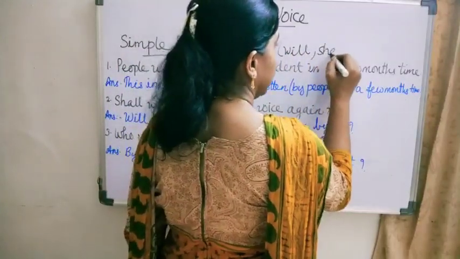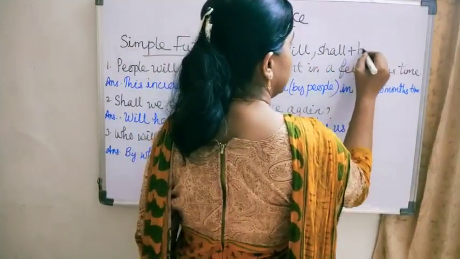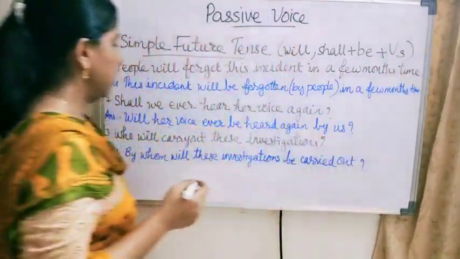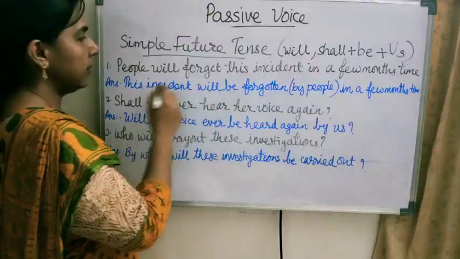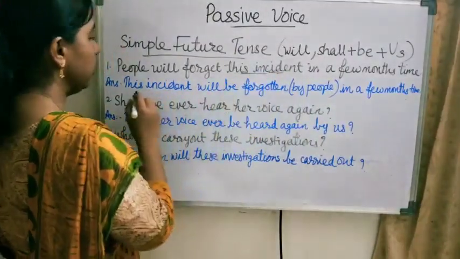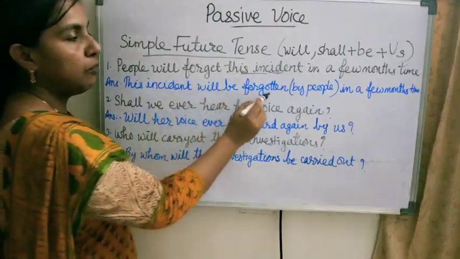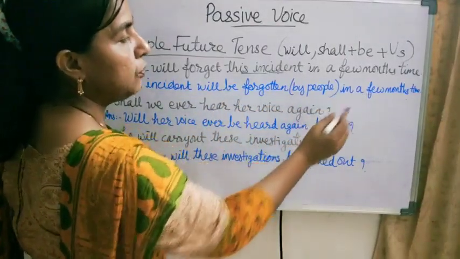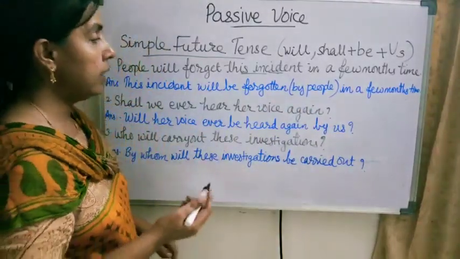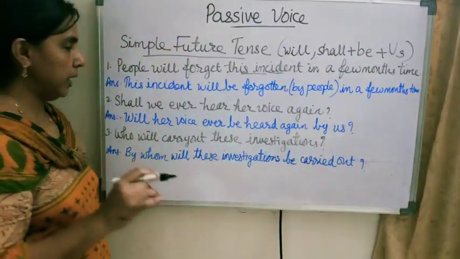Will, shall, plus be, plus verb 3. So the answer: the object is incident, this incident. So this incident will be forgotten in a few months' time. By people, you can omit also. This is not that important.